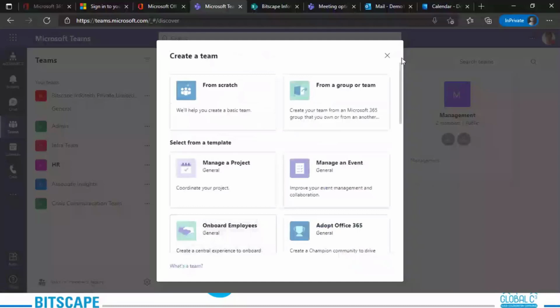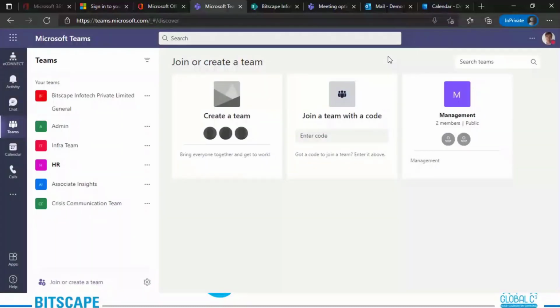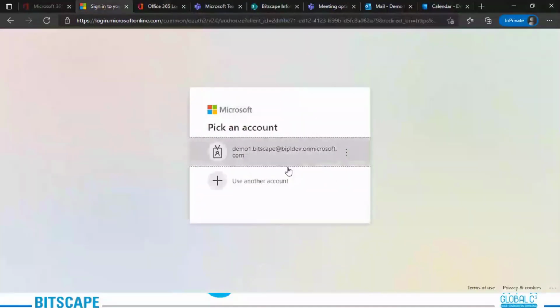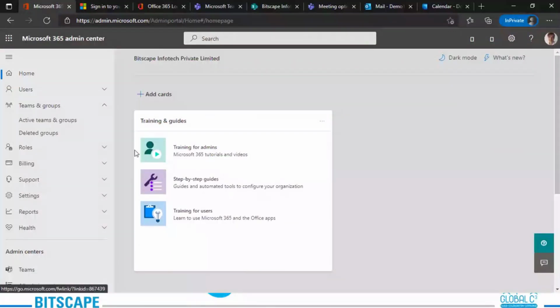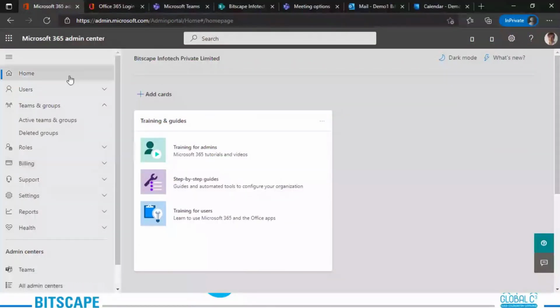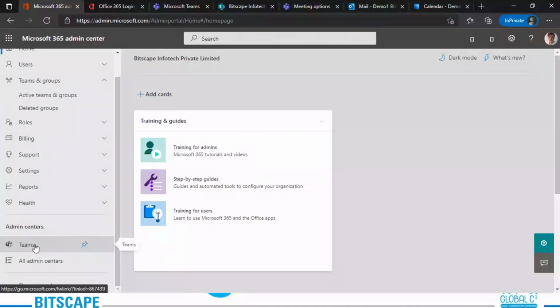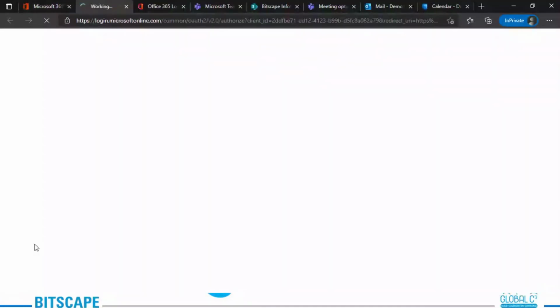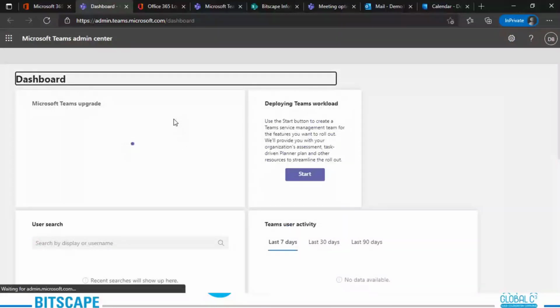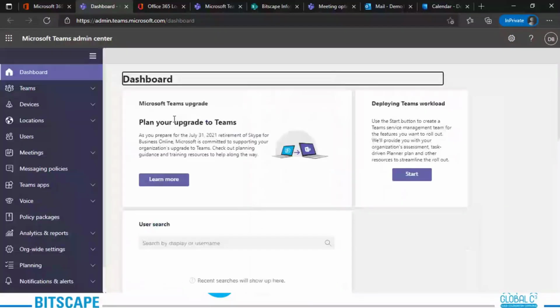Now, let me show you how you can enable this from the admin side. Just give me one moment. Okay, this is my admin center. From the admin center, you need to go to Teams. As soon as you go to Teams, the dashboard will appear. Okay, this is the dashboard.